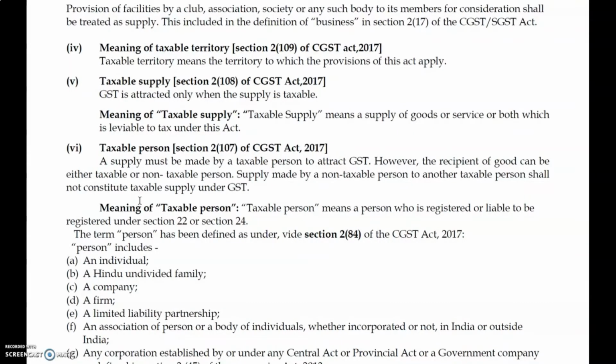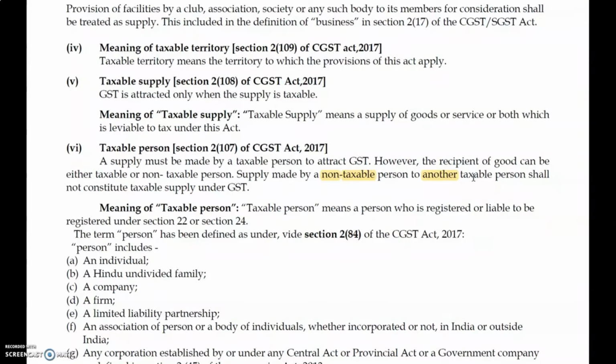Taxable person: a supply must be made to the taxable person to attract the GST. However, the recipient of goods can be either a taxable or non-taxable person. Note down this important thing: a supply made by a non-taxable person to another taxable person shall not constitute a taxable supply under GST.